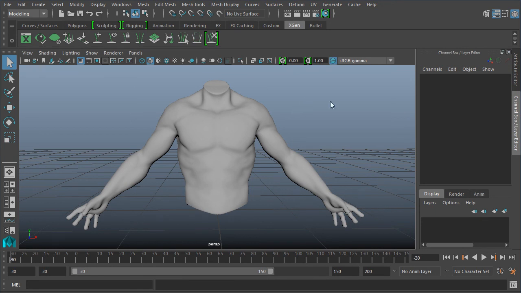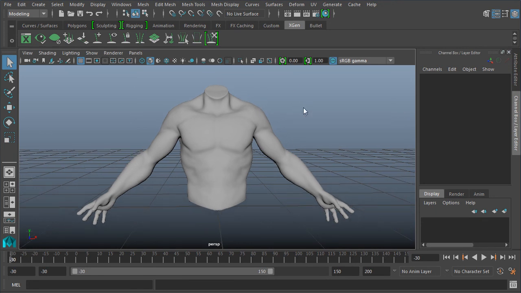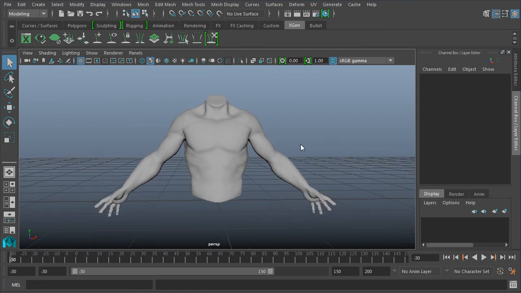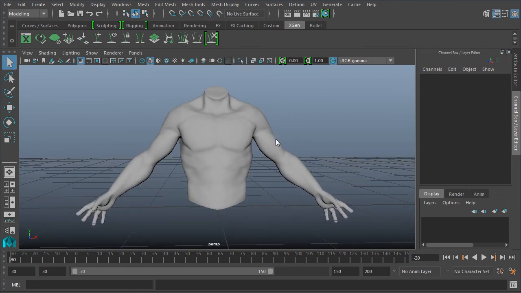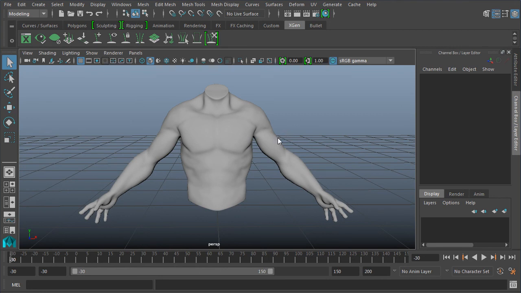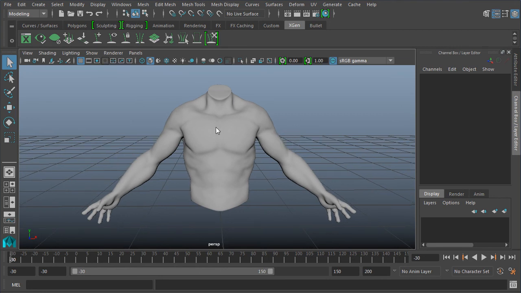I'm absolutely in love with this new version of Maya. Everything about it is absolutely great. A few bugs here and there are a little aggravating, I won't lie, but for the most part, it's a huge, huge improvement.